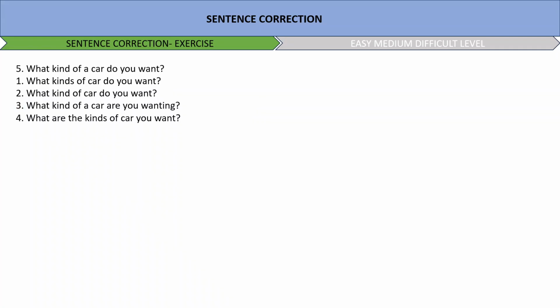What kind of car do you want? What kinds of car do you want? Definitely kinds will not be appropriate. Are the kinds of car? Again, not appropriate. So 1 and 4 are eliminated. What kind of a car do you want? Wanting is definitely not right, so the only answer we are left with is option number 2.